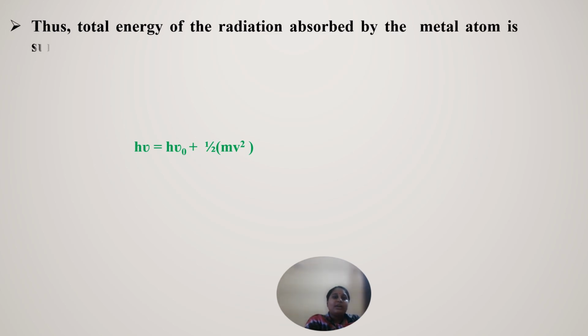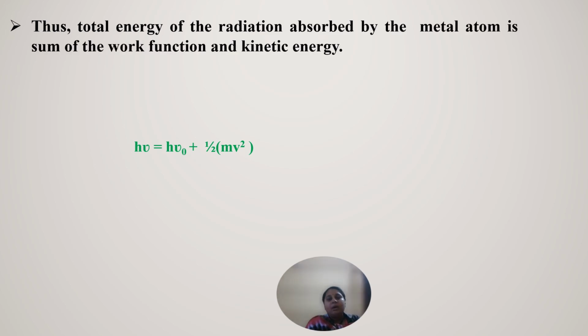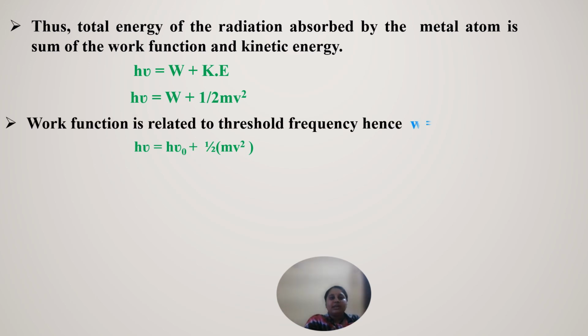Hence, the total energy absorbed by the metal atom is the sum of the work function and the kinetic energy: h nu is equal to W, the work function, plus half m v squared. The work function is related to the threshold frequency as W is equal to h nu naught, where h is Planck's constant and nu naught is the threshold frequency. Half m v square is equal to h nu minus h nu naught.